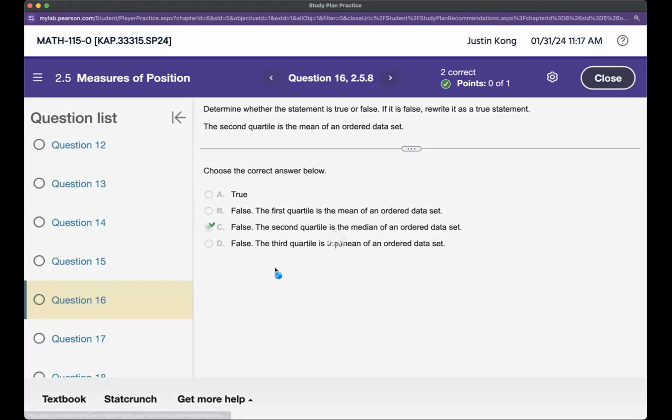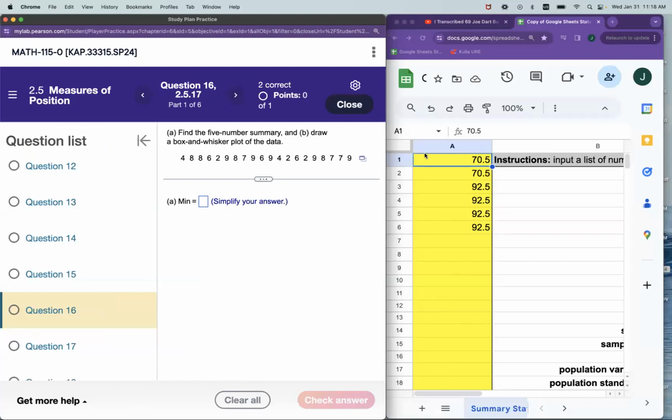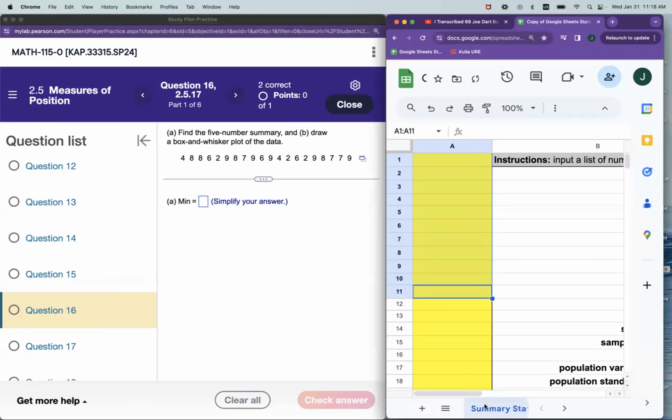Okay, problem number 16. Find the 5-number summary, draw a box and whisker plot. For the 5-number summary part, I recommend just using our Google Sheet. I'm sorry, not Desmos, I mean our Google Sheet. Hold on. Okay, so here we go. I have my Google Sheet open, the first tab, the summary stats tab. And I'm just going to put these numbers in.